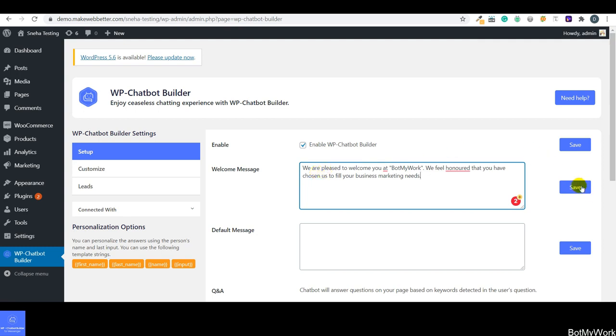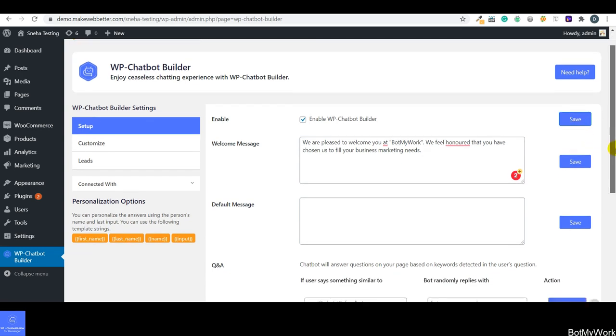So we have set the welcome message, and after enabling WP Chatbot Builder, you have to click on this save button. As soon as you click on the save button, the settings are going to be enabled for the front end. So I'll be showing you the working on the front end as well.